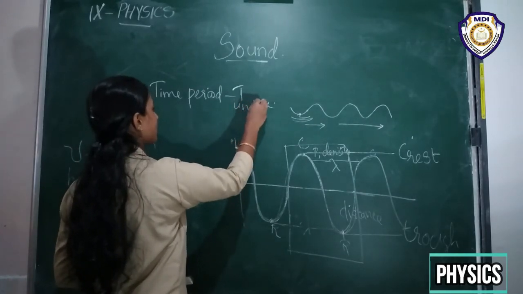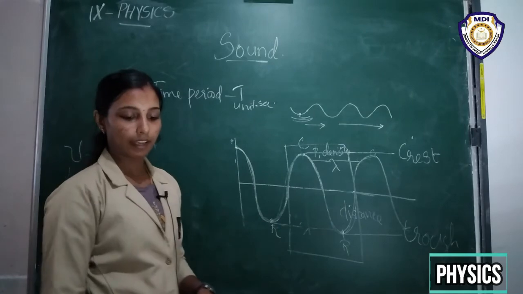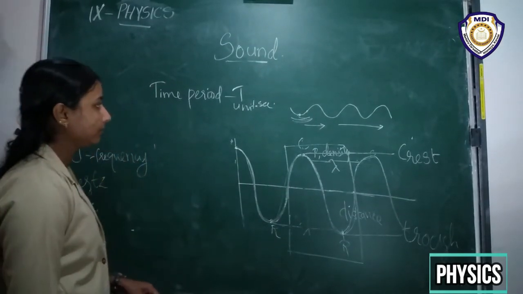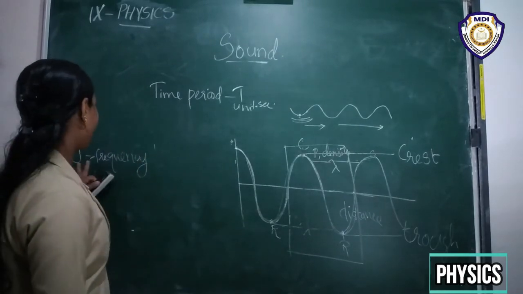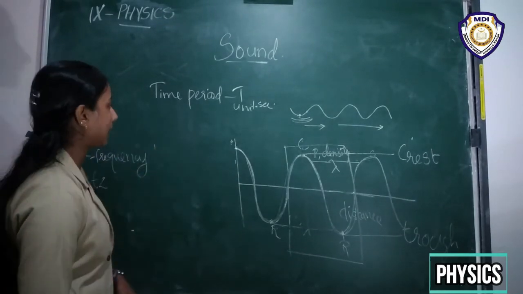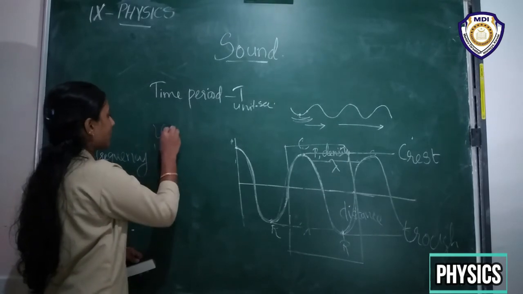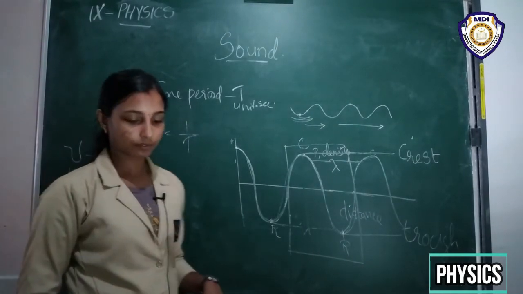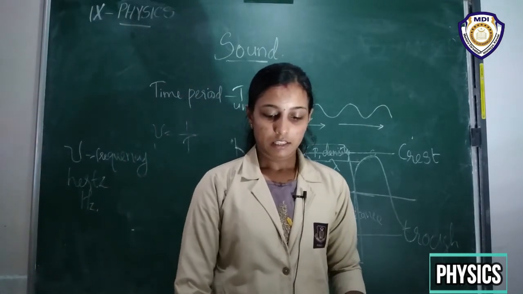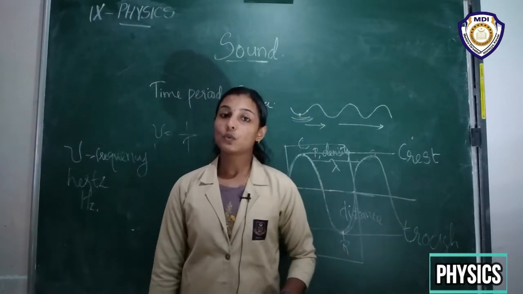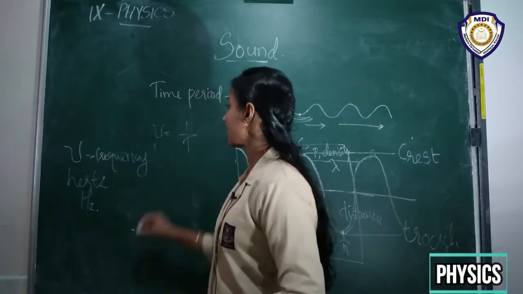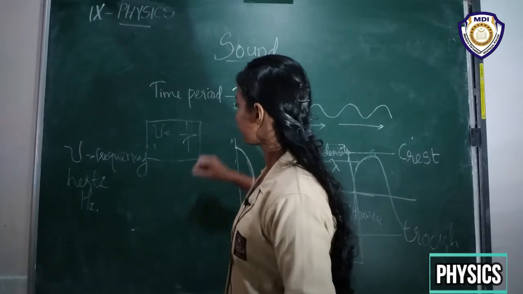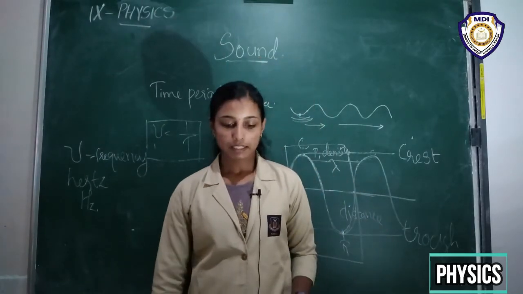And there is a relation between frequency and time period. Frequency is given by the reciprocal of time period. That is, nu is equal to 1 by T.